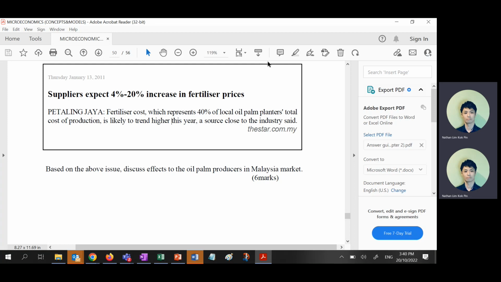When supply decreases, what happens? This is the cost of production, this is supply. It will affect the supply curve. Supply shifts to the left. Equilibrium price goes up. Equilibrium quantity goes down.